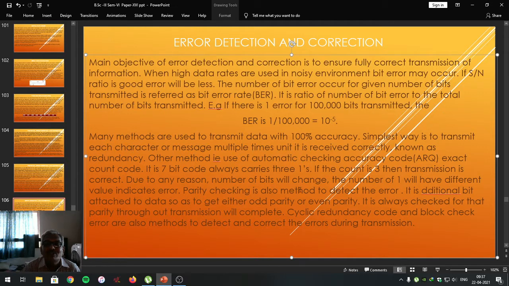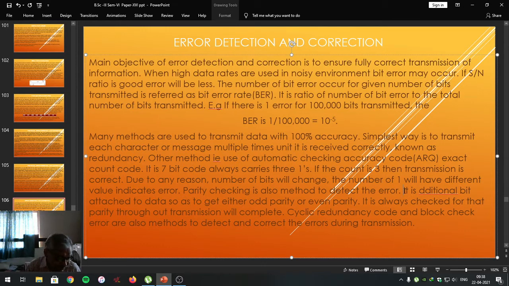Parity checking is also a method to detect errors. Dear students, you are well aware of parity. You have studied it in the basic part first. Parity means attaching an extra bit to the binary data to be communicated, and it is always checked for that particular parity.